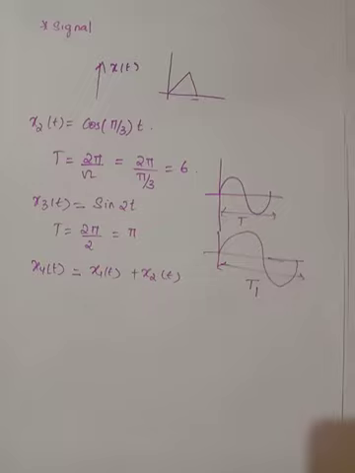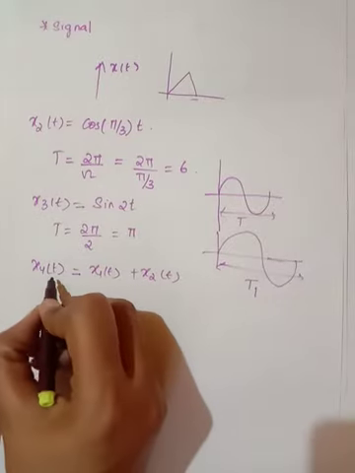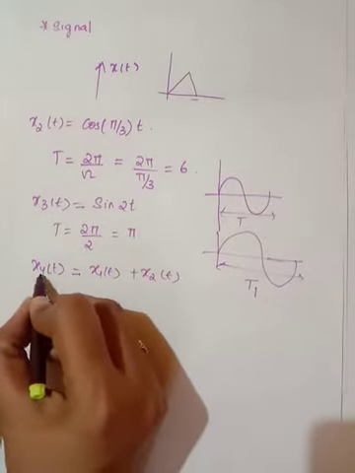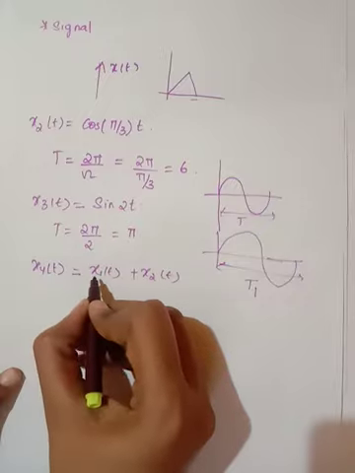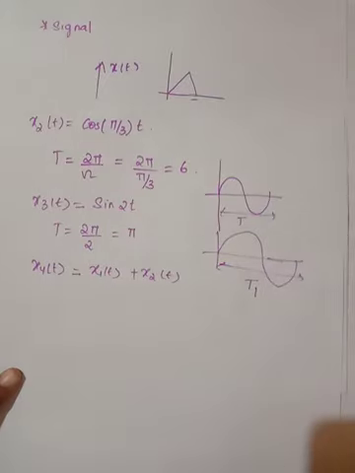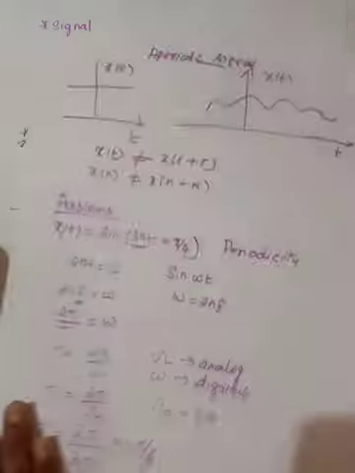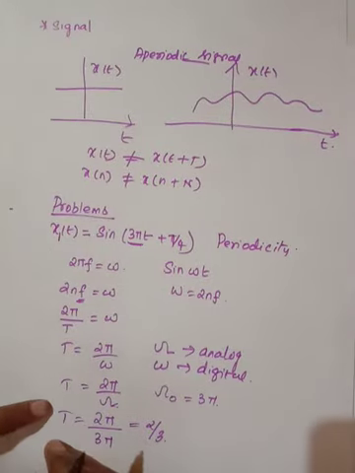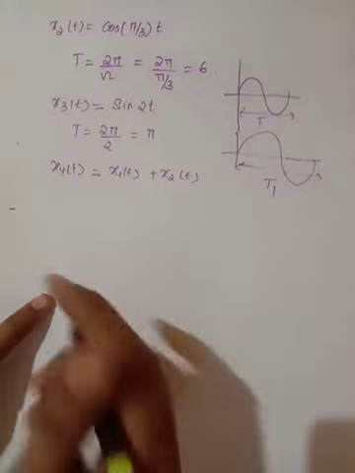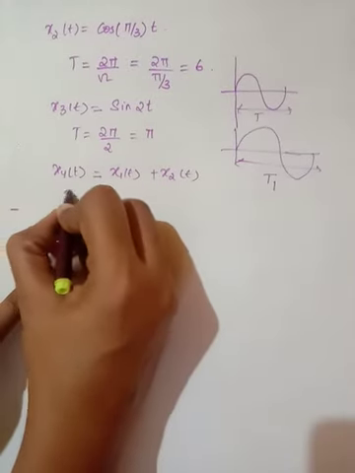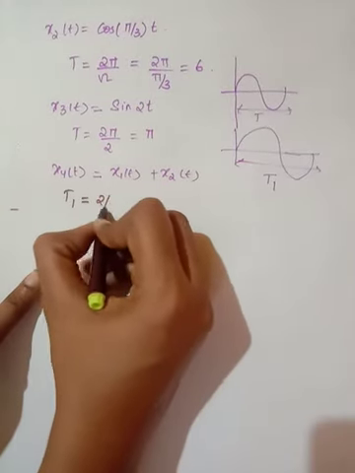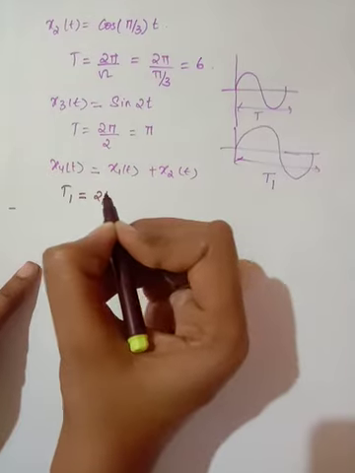So in this case, consider I am going to find x4 of t is equal to x1 of t plus x2 of t. x1 of t is nothing but the first signal. What is the time period of the first signal? It is 2/3. So T1 is equal to 2/3, the first signal's time period.